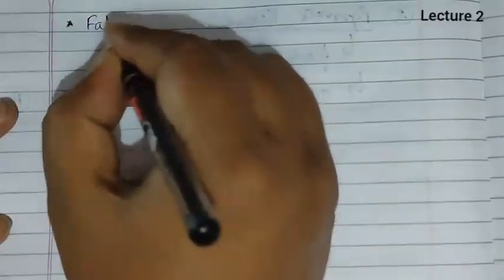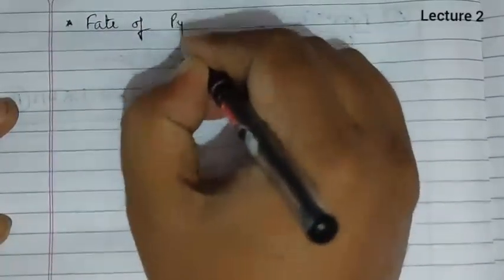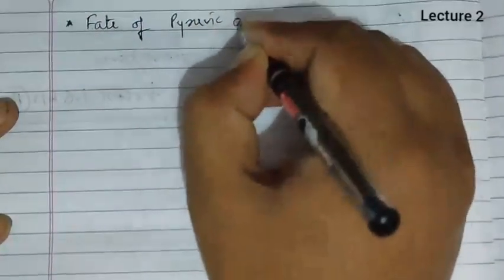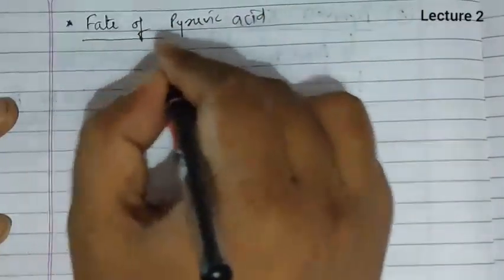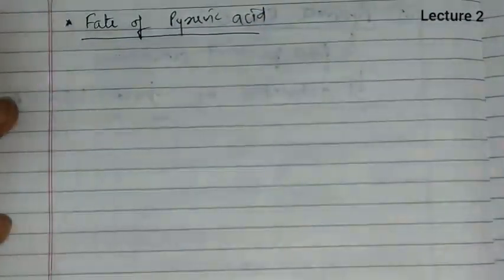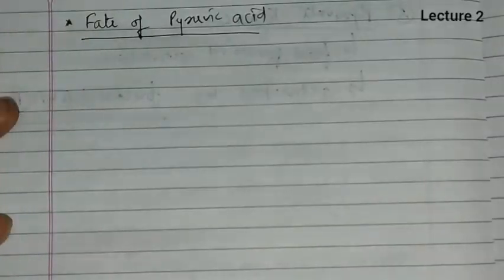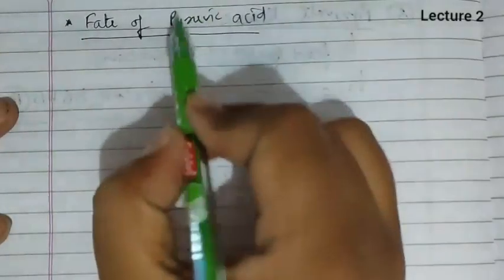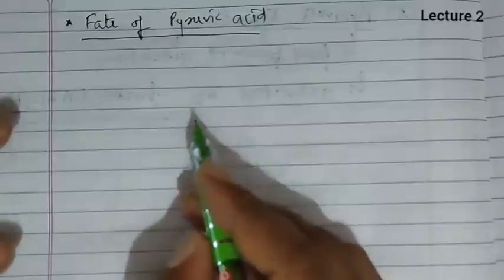Hello dear students, now we are starting with lecture 2 of the respiration in plants chapter. In this chapter, the first topic we are going to discuss is the fate of pyruvic acid, because in the last lecture we dealt with the glycolysis part, and in glycolysis you know that there is a formation of two molecules of pyruvic acid from glucose.